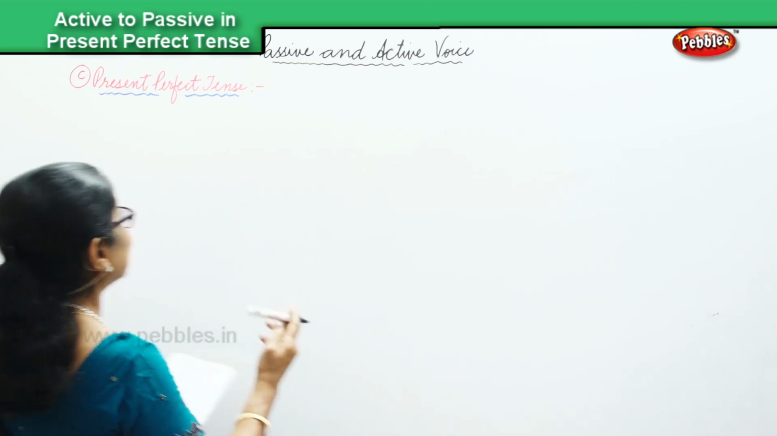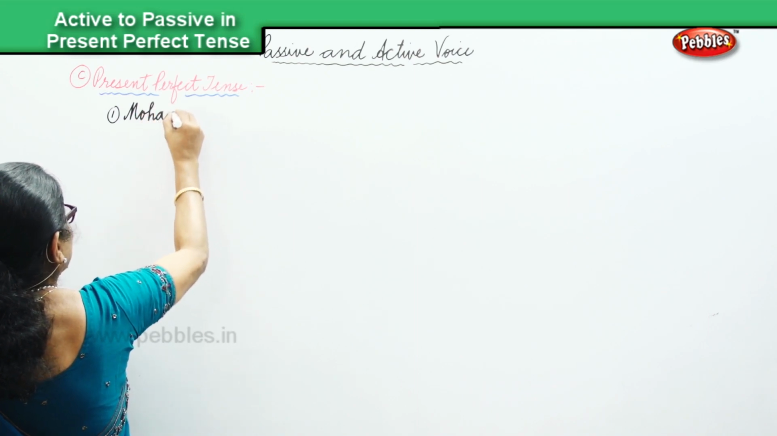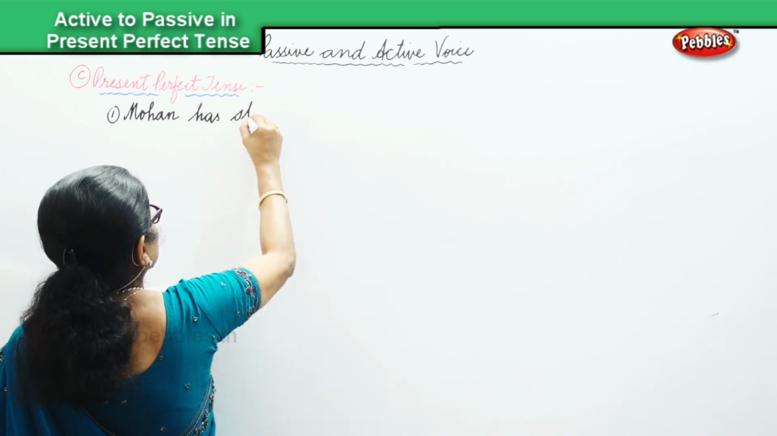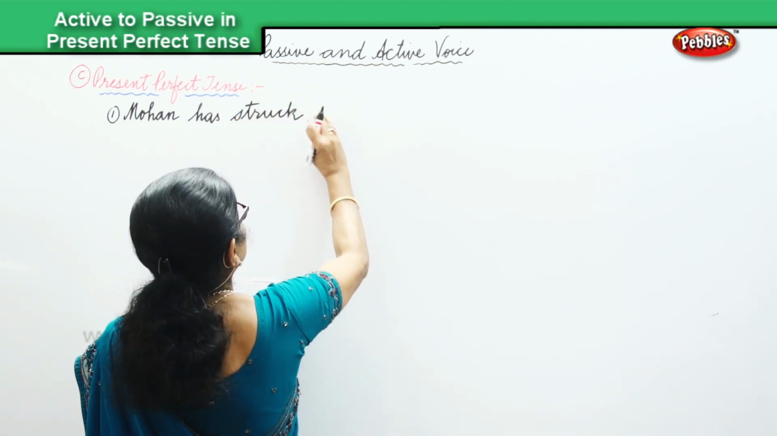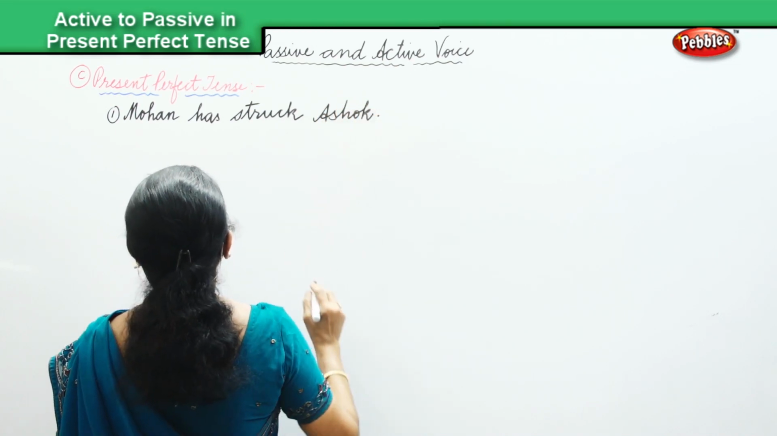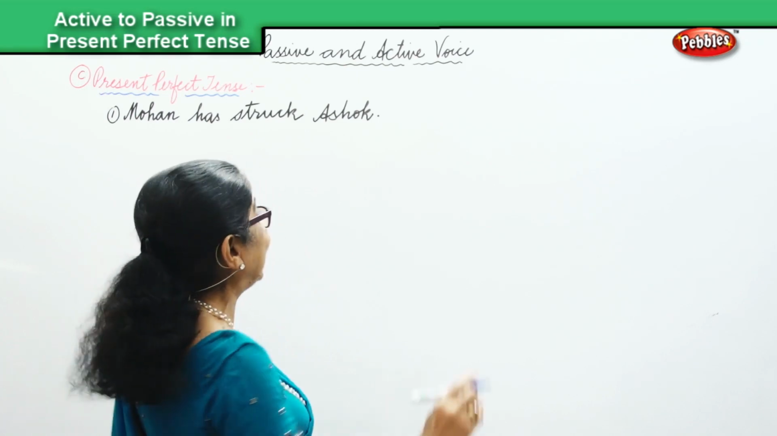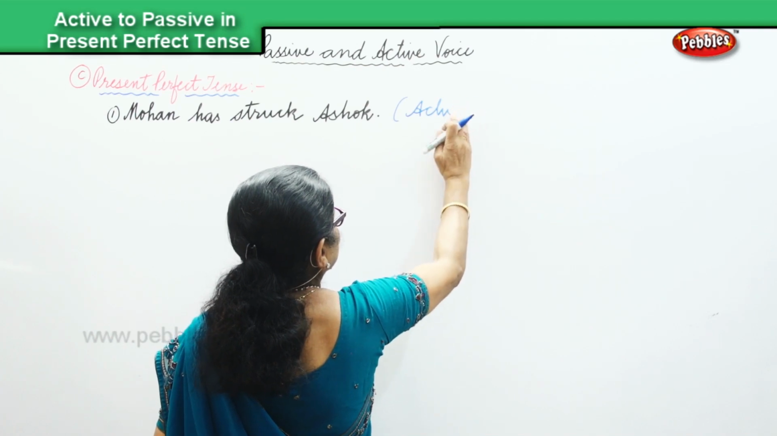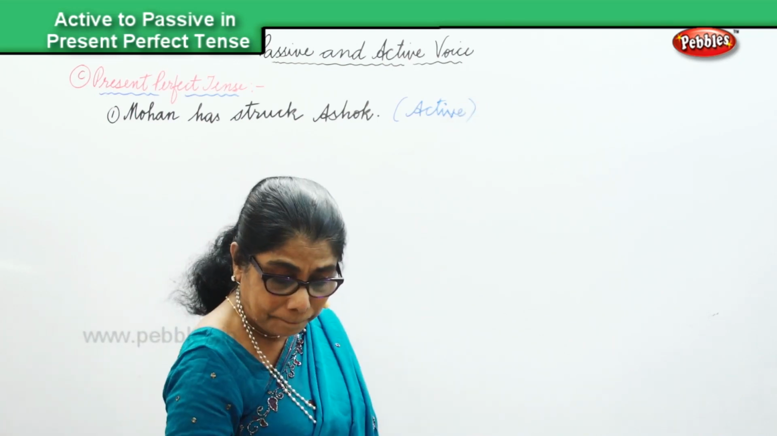Mohin has struck Ashok. Now this is the active voice and we are going to change Mohin has struck Ashok into passive voice. This is active. Okay, active voice.